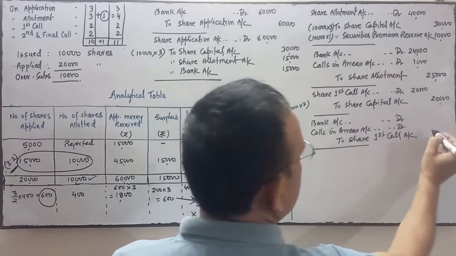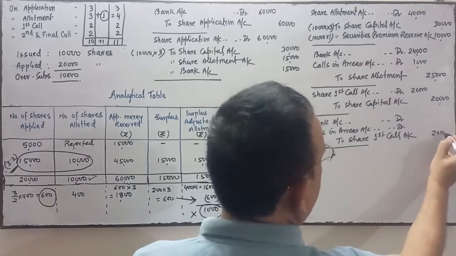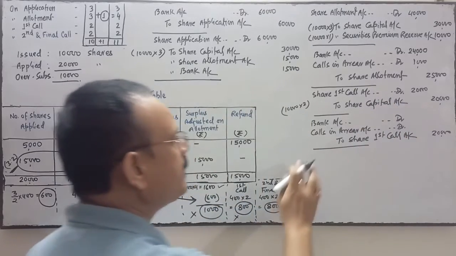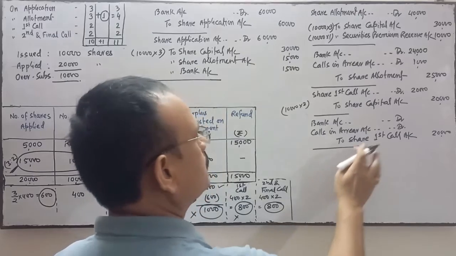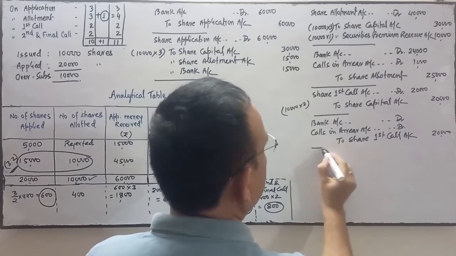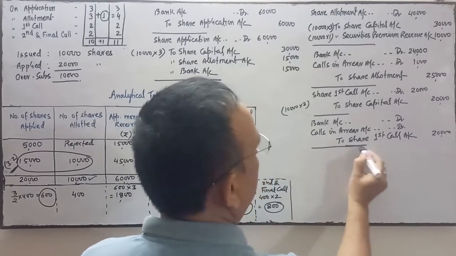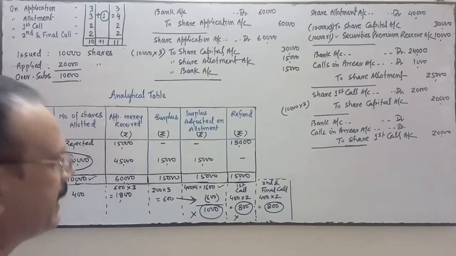So the debit amount is 20, so we have to credit 20. Share first call is debited by 20, so the whole amount will be credited by us. Okay, now come to the calls in arrears.